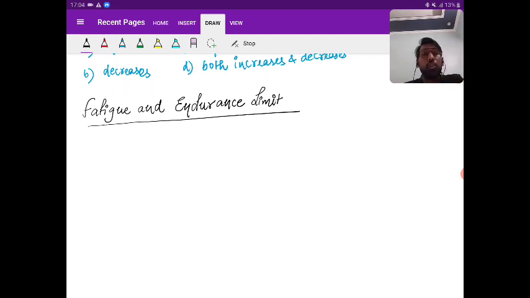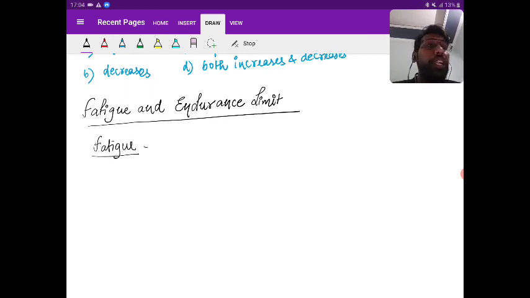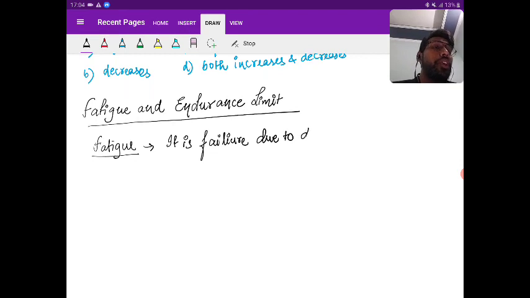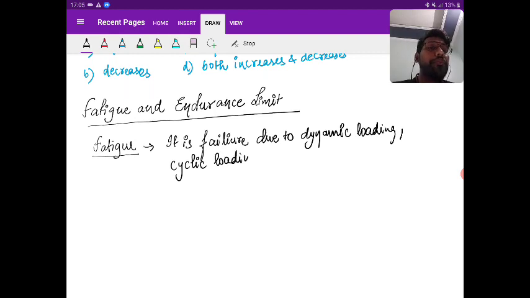So what is fatigue? It is the failure due to dynamic loading, or we say cyclic loading, or reversal of stress.